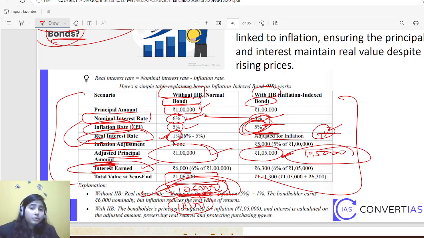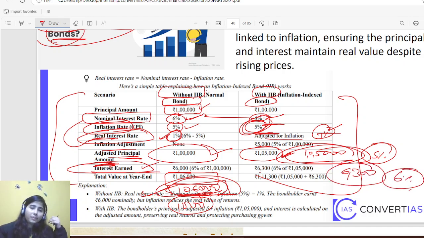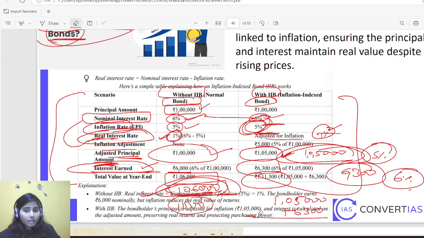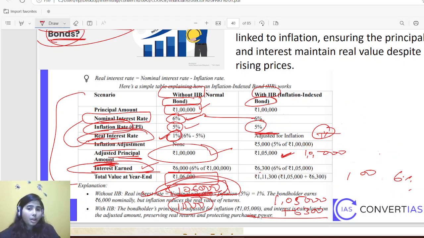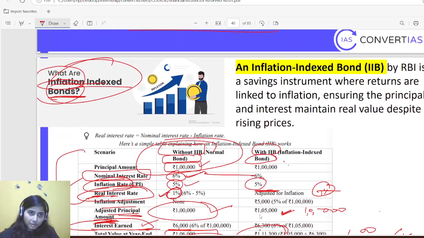Then you'll be getting 6% interest on this 1 lakh 5,000. So interest earned is 6,300, which is 6% of 1 lakh 5,000. You'll be getting 6,300 as interest. Then what is your principal amount? Your adjusted principal amount is 1 lakh 5,000 plus the interest you have got, 6,300. Then your total investment earning would be 1 lakh 11,300. So you see that in an inflation index bond, your earning is higher as compared to a bond without inflation adjustment.